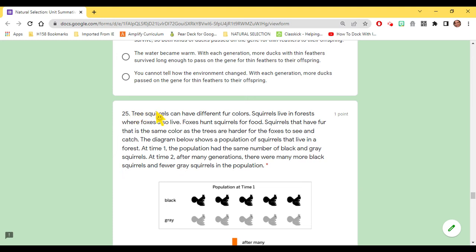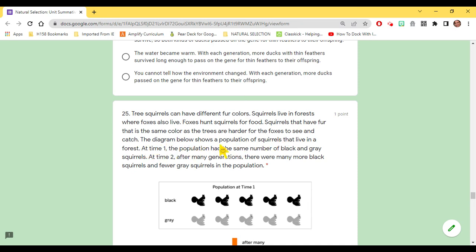25. Squirrels can have different fur colors. Squirrels live in forests where foxes also live. Foxes hunt squirrels for food. Squirrels that have fur that is the same color as the trees are harder for the foxes to see and catch. The diagram below shows a population of squirrels that live in a forest.